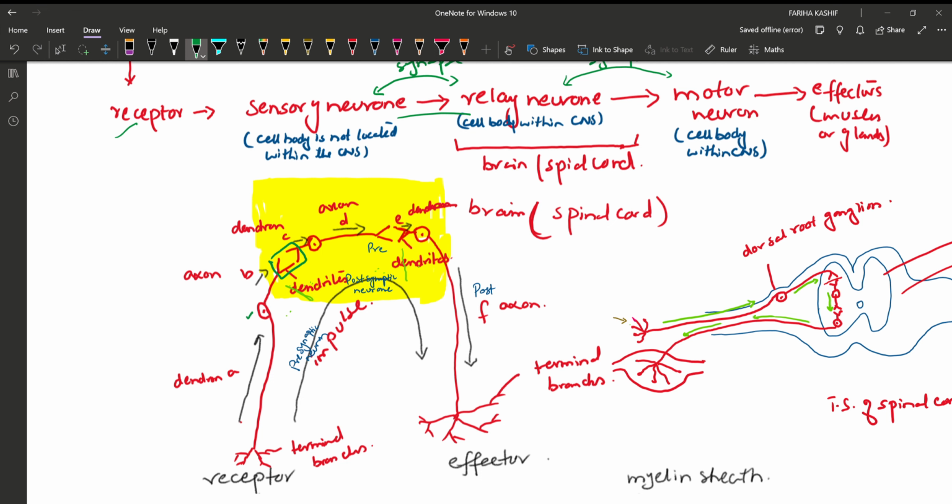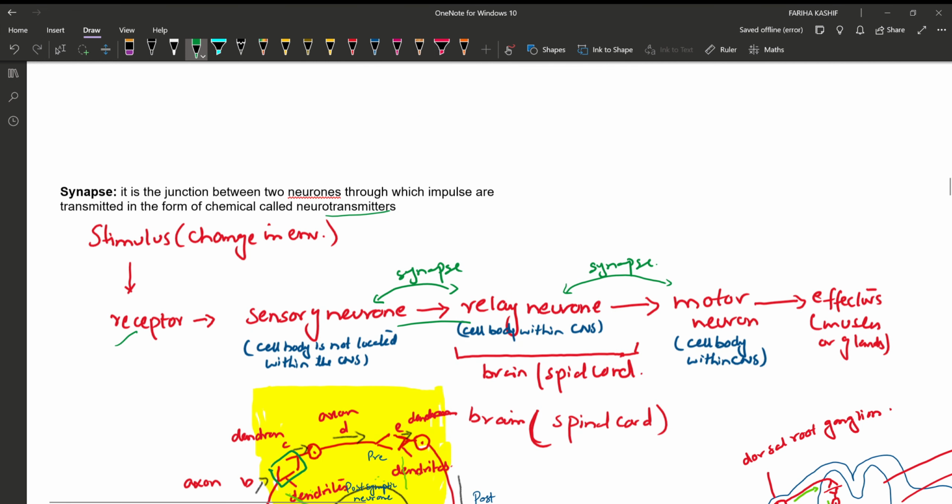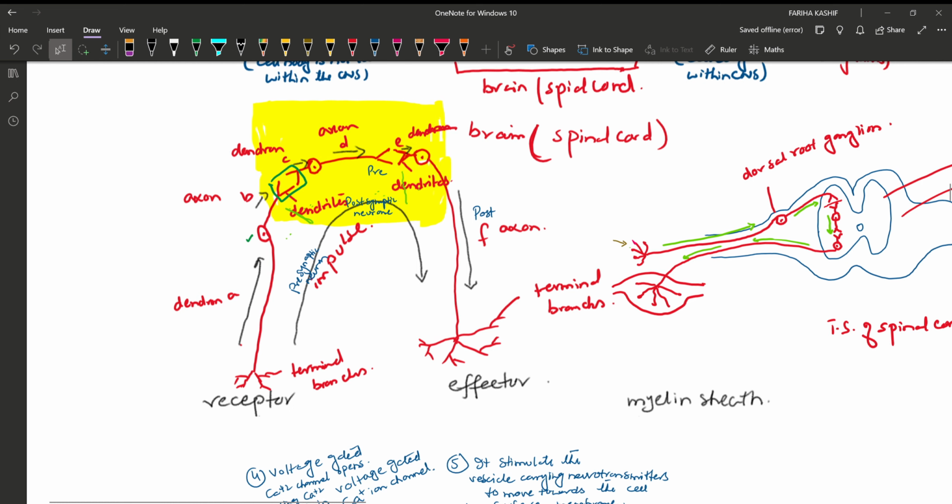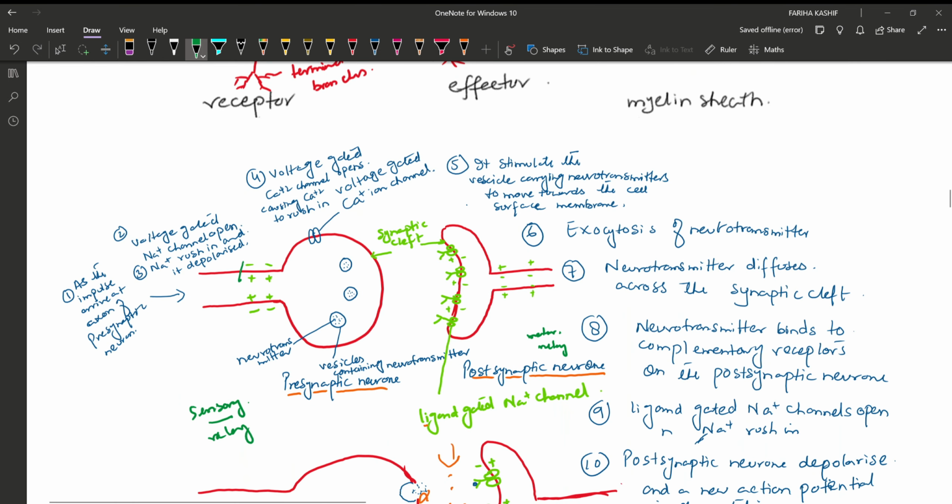neuron. So what actually happens in synapse, how are the signals transmitted from one neuron to another neuron across synapse? Okay. So if the presynaptic neuron is sensory neuron, then the postsynaptic neuron will be relay neuron, and if the presynaptic neuron is relay neuron, then the postsynaptic neuron will be motor neuron.